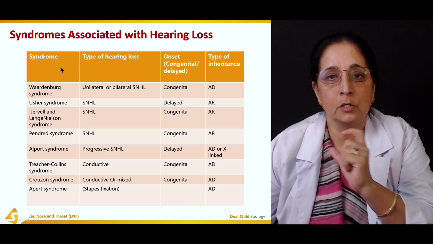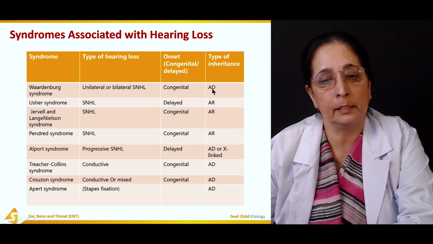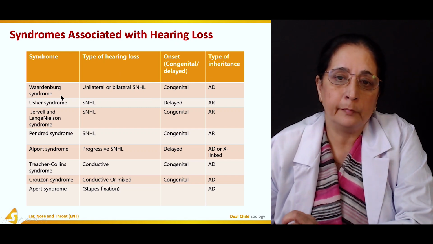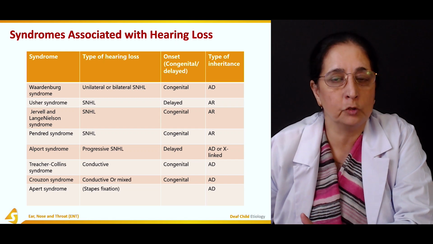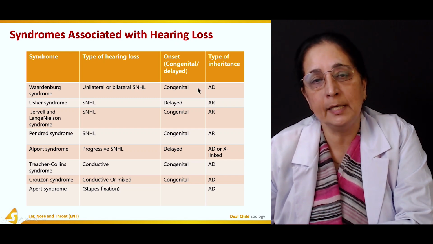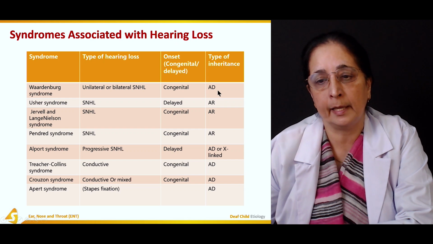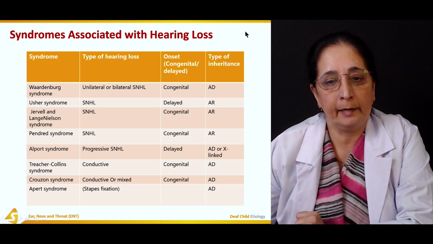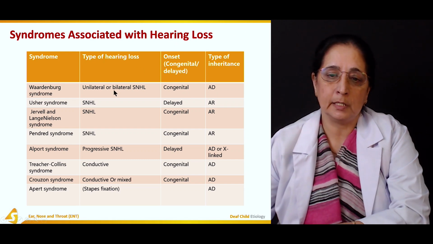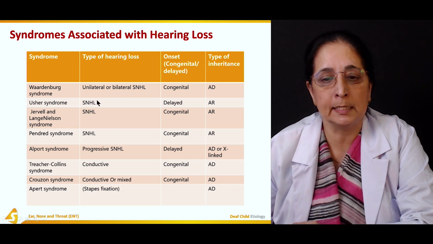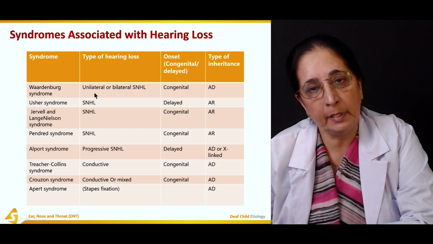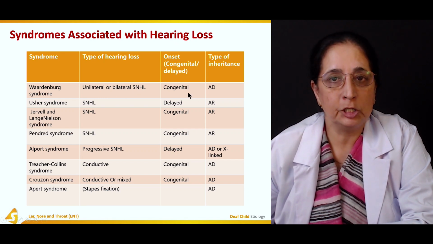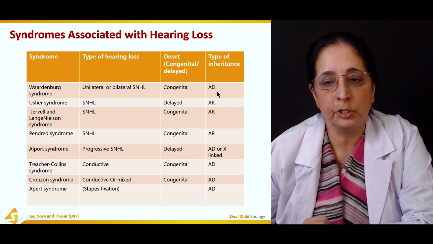The most common autosomal dominant syndrome is known as the Waardenburg syndrome. Waardenburg syndrome is one of the most common autosomal dominant type of inheritance, and it's very common syndrome associated with hearing loss. Usually hearing loss in Waardenburg syndrome is unilateral, or it can be bilateral sensory neural hearing loss. It is congenital and it's autosomal dominant.